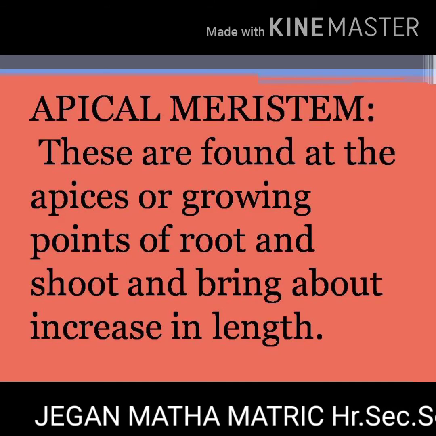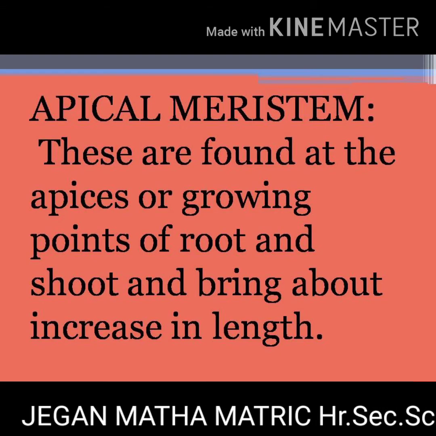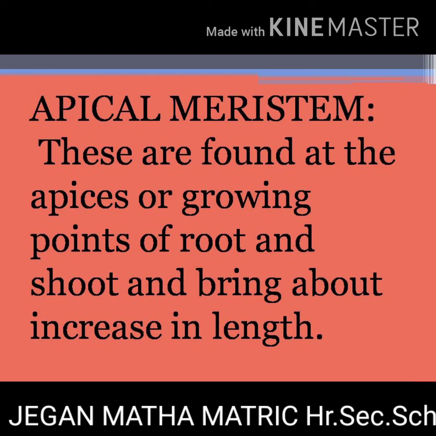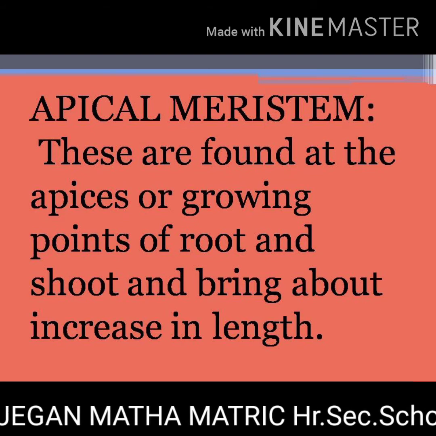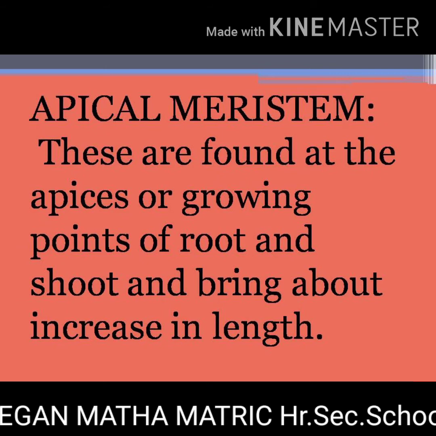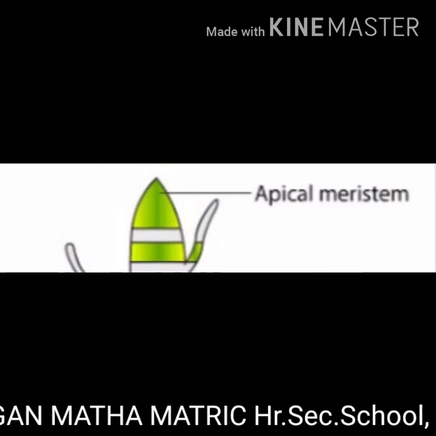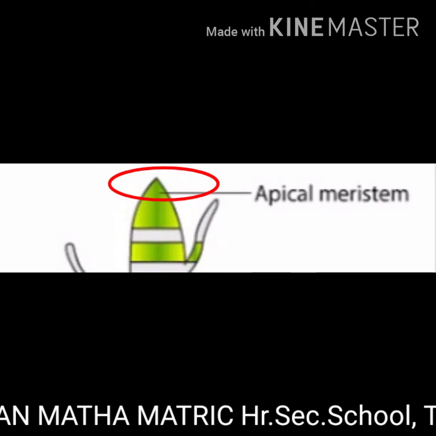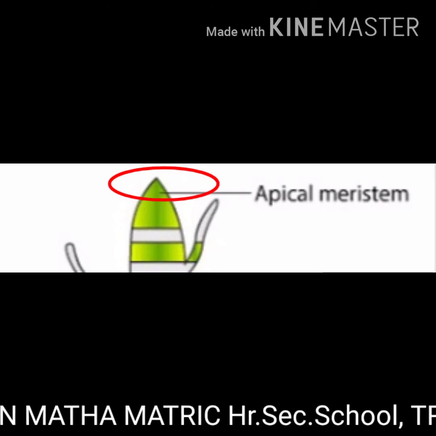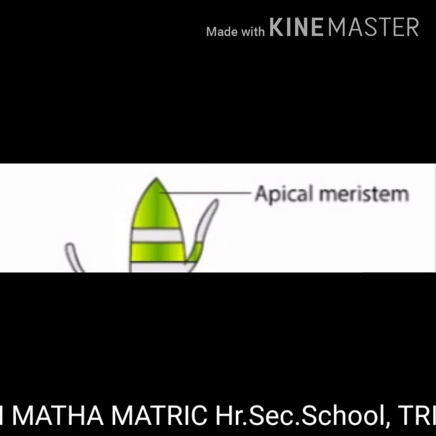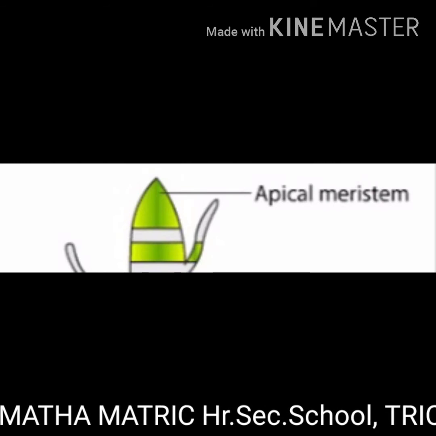Apical meristem. These are found at the apex or growing point of the roots and shoots and bring about an increase in length.